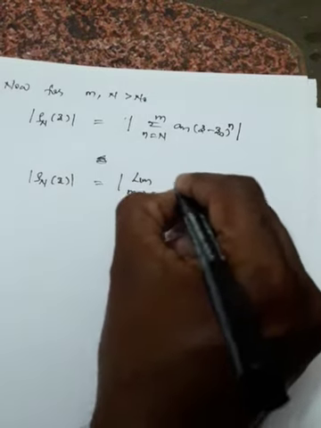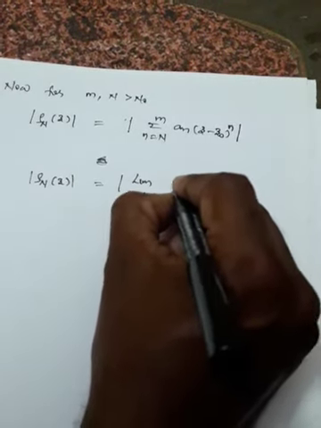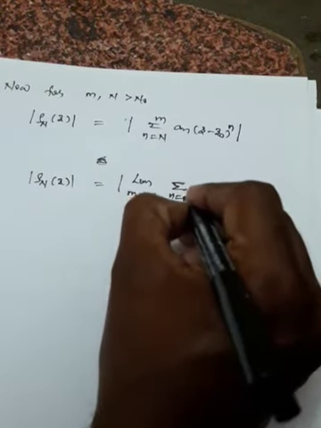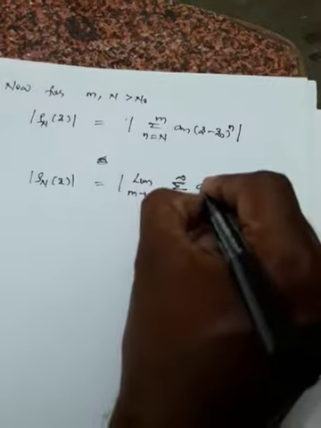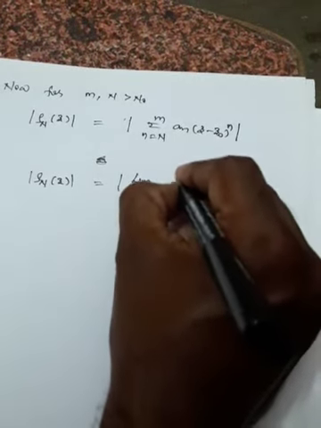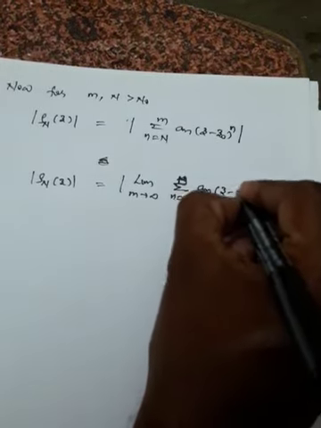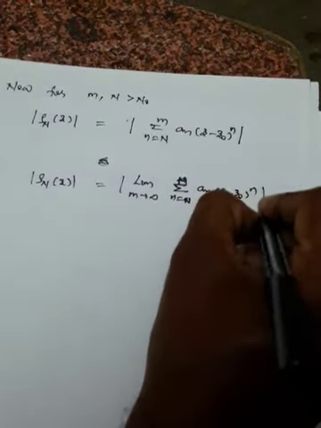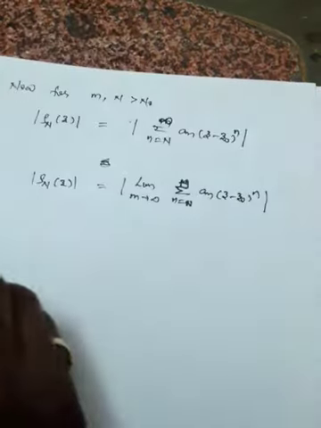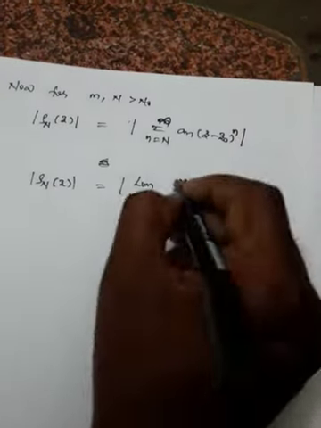Summation n is equal to n to m of a n into z minus z naught whole power n. This has to be written in the form of infinity. Okay, so this is n to infinity.